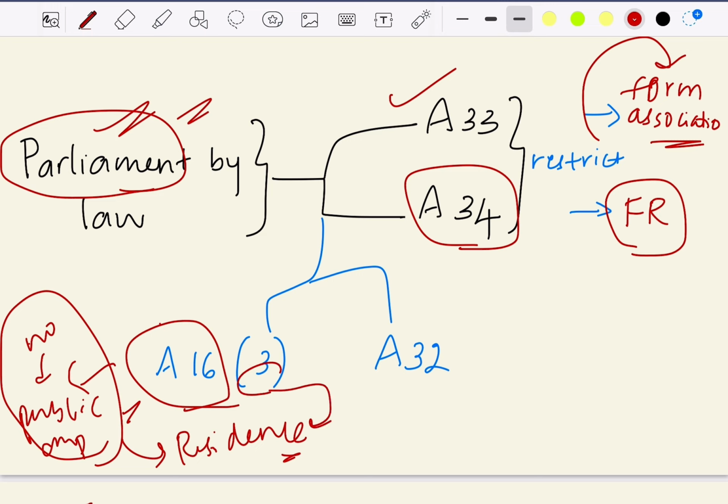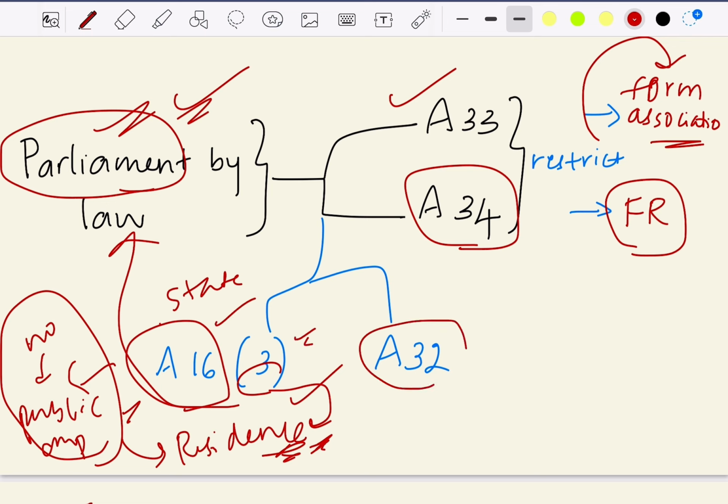For this clause, to make reservations on the basis of residence, the Constitution is empowering Parliament to make laws. Even if the employment is with respect to the state government, Parliament has to make laws to make reservations in public employment on the basis of residence. That is what Article 16 Clause 3 is speaking about.